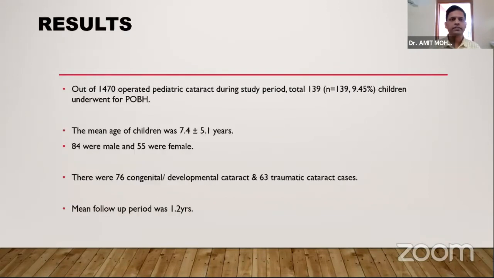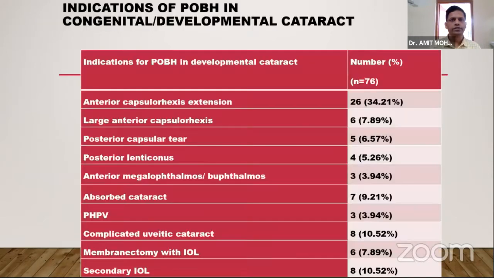Out of 1,470 operated pediatric cataracts during the study period, a total of 139 children underwent POBH. The mean age of children was 7.4 plus minus 5.1 years, 84 were male and 55 were female. There were 76 congenital cataract and 63 traumatic cataract. Mean follow-up period was 1.2 years. These are the indications of POBH in congenital cataract, which include the anterior capsular tear extension in 26 cases, large anterior capsulorhexis in 6 cases, posterior capsular tear in 5 cases, posterior lenticonus in 4, anterior megalophthalmos, absorbed cataract, PHPV, complicated uveitic cataract in 8, membranectomy with IOL in 6, and secondary IOL in 8 cases.